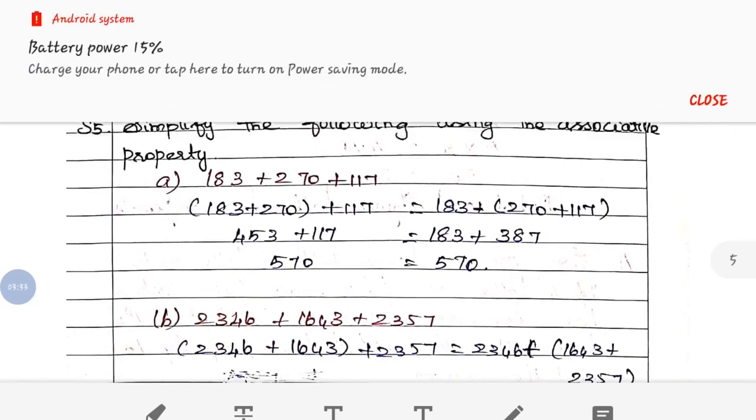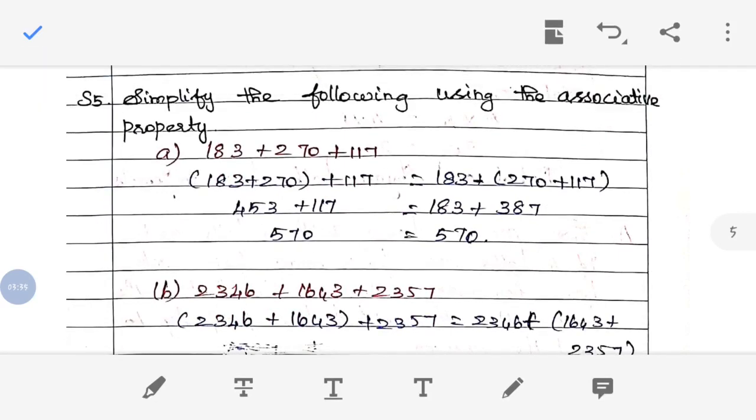Simplify the following using the associative property. So associative property in the sense we have to group. If you are grouping the numbers, it will not change the result. Wherever you are grouping, the result remains the same. Now the A question is 183 plus 270 plus 117. So we are going to group the numbers. As per the associative property, we are going to group, and we have to check both the left hand side and right hand side.